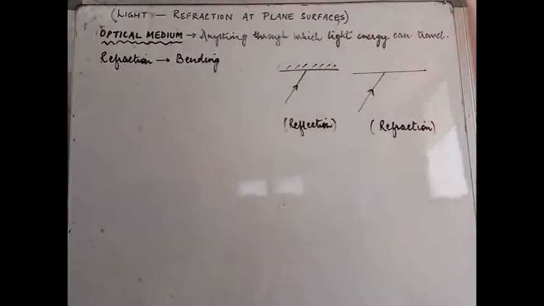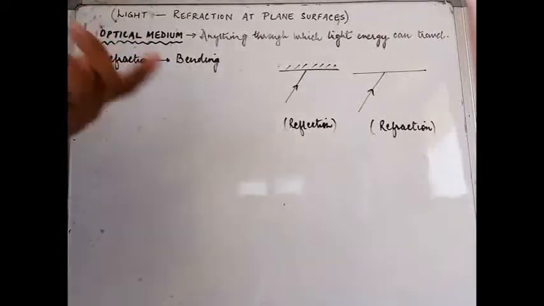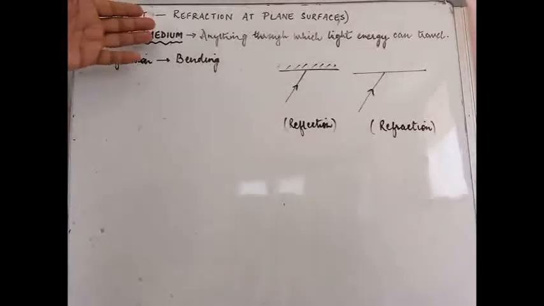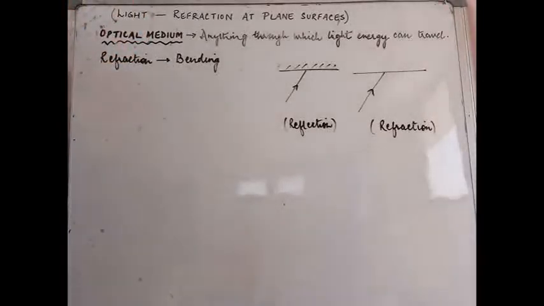So light, we all know, is a form of energy, quite like sound, although it is different in some aspects with respect to sound. Both actually travel in the form of waves. So we have light waves, we have sound waves, and so on. In what way is light different? Light is a form of energy that creates a sensation of sight in your eyes. With the help of this light you can see the things around you.